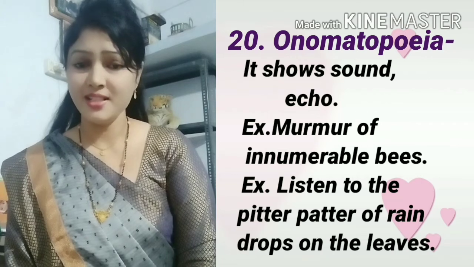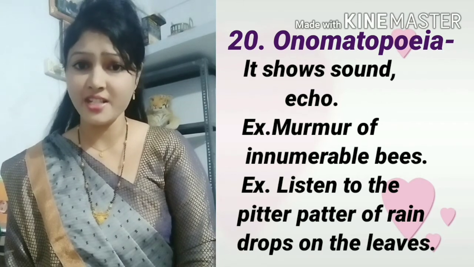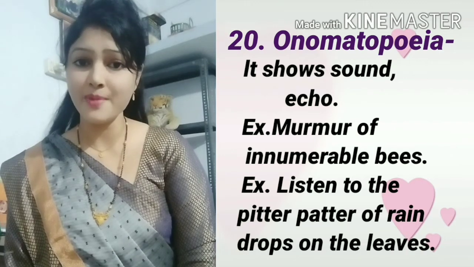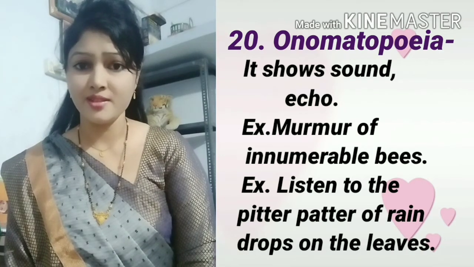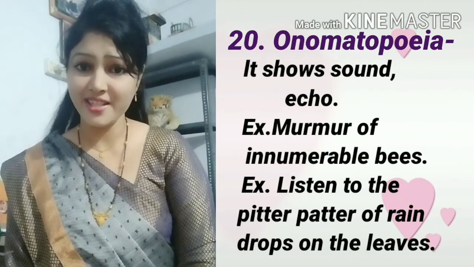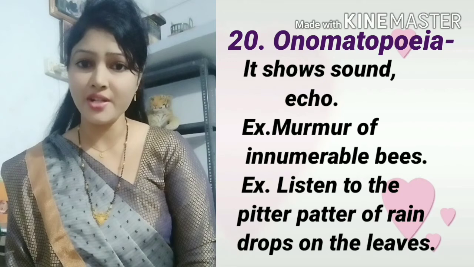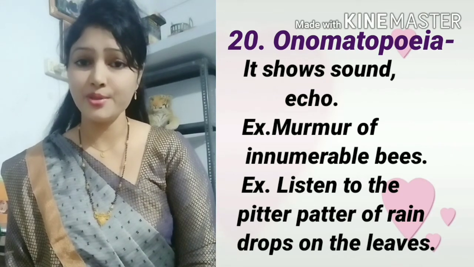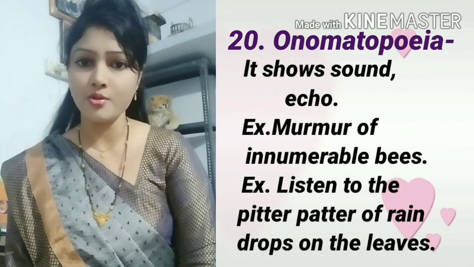Next example, listen to the pitter-patter of the raindrops on the leaves. Here we are listening to the sound of the raindrops, pitter-patter. Here onomatopoeia is showing sound or echo.